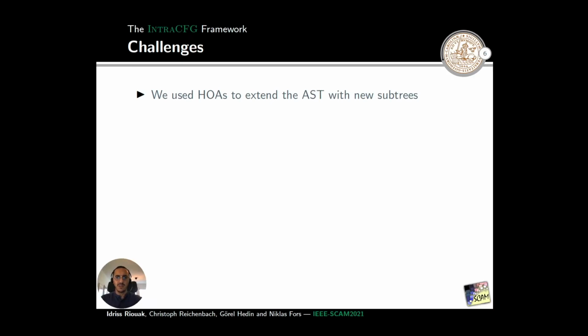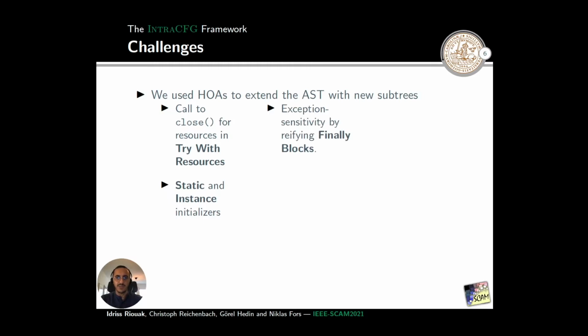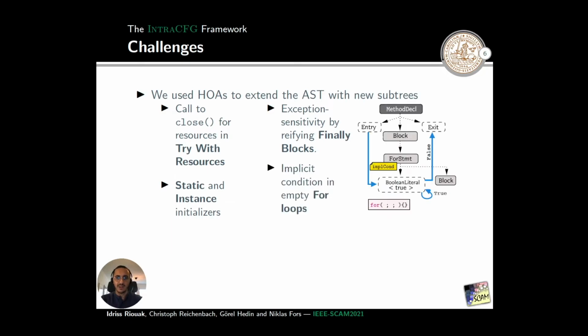One of the main challenges of constructing the control flow graph on the AST was to make explicit all the implicit facts. We used higher order attributes, a reference attributed grammar mechanism, to extend the AST with new subtrees. We used higher order attributes to make explicit the call to the close method for all the resources inside a try with resources. We refined static and instance initializers. We reached exception sensitivity by refining the chain of finally blocks. And finally, as a corner case, we refined the implicit condition in an empty for loop.